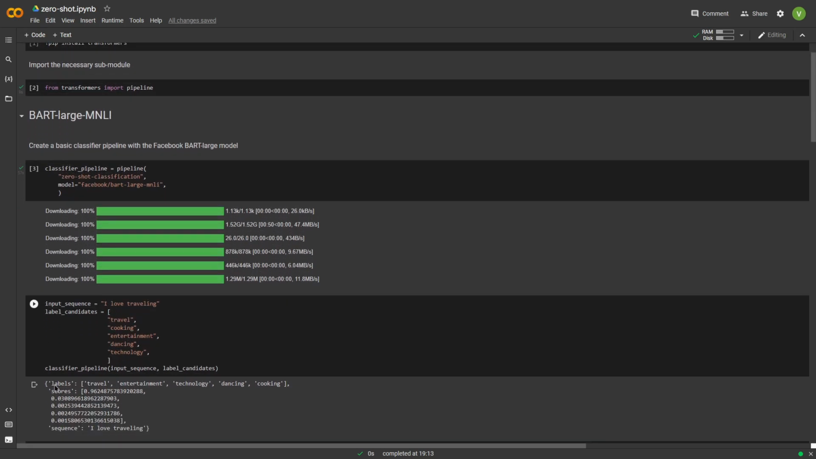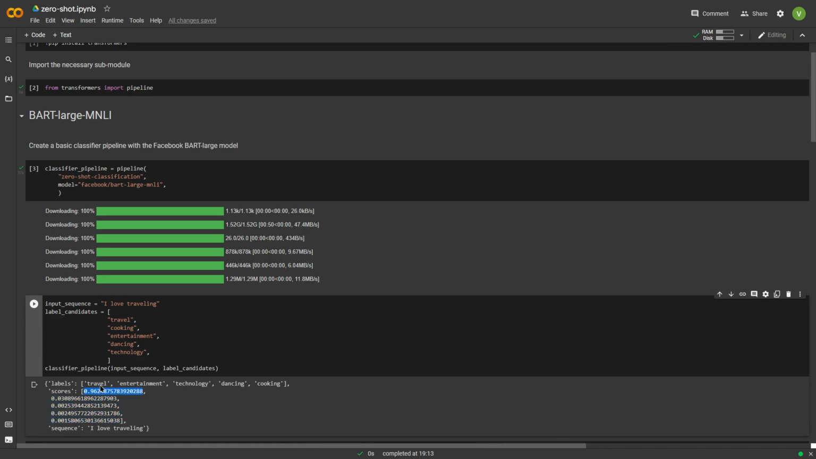And here we see in the output, we get a Python dictionary. Now this dictionary has 3 keys: labels, scores, and sequence. Labels is the set of labels that you would like the model to choose from. Scores is the probability of which label the model thinks the sequence belongs to. The scores list is arranged in decreasing order.